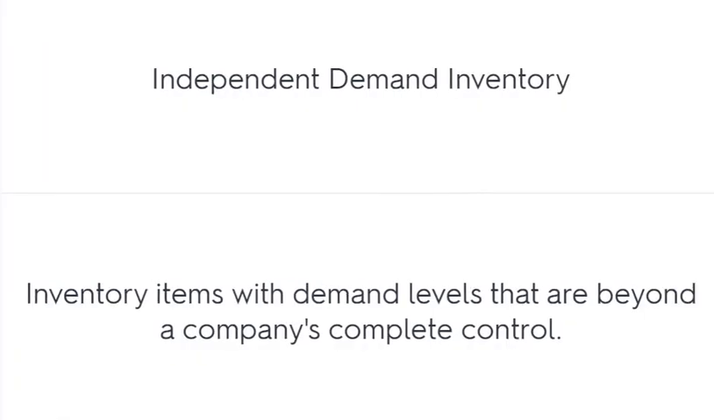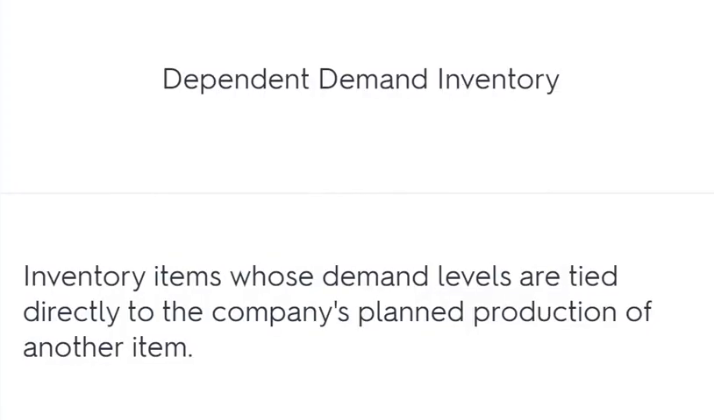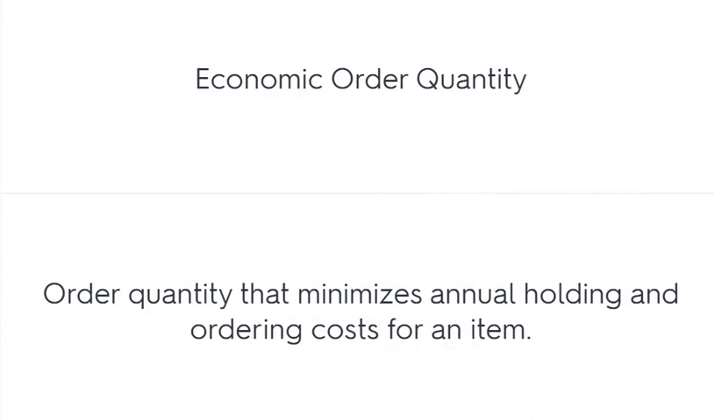Independent demand: inventory items with demand levels that are beyond a company's complete control. Dependent demand: inventory items whose demand levels are tied directly to the company's planned production of another item. Economic order quantity: the order quantity that minimizes annual holding and ordering costs for an item.